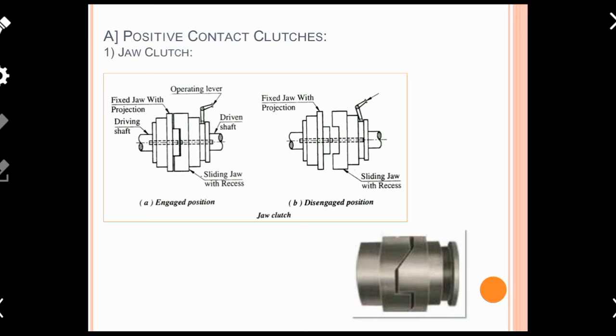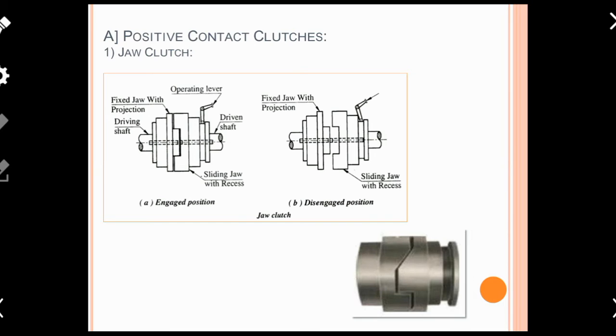Suppose the driving shaft is rotating at some RPM. It will transmit its power to the key, and subsequently the key will transmit its power or torque to the driving side jaw. From the driving side jaw, as the projection of the driving jaw and the recess of the driven jaw are connected, power is transmitted from the driving jaw to the driven jaw, and from there directly to the driven shaft. So this is how the power or torque is transmitted.